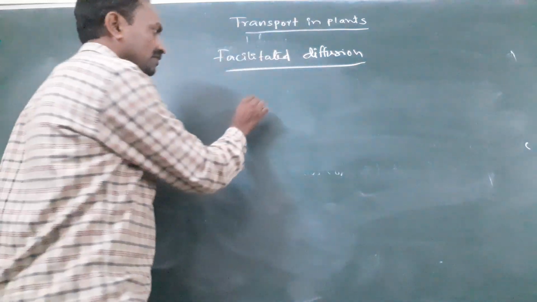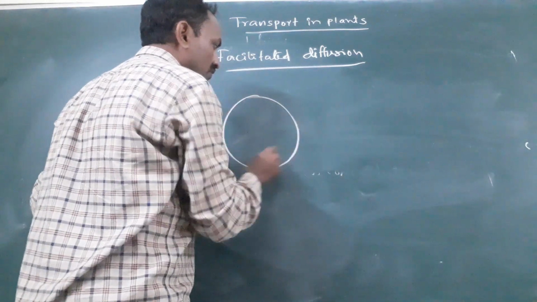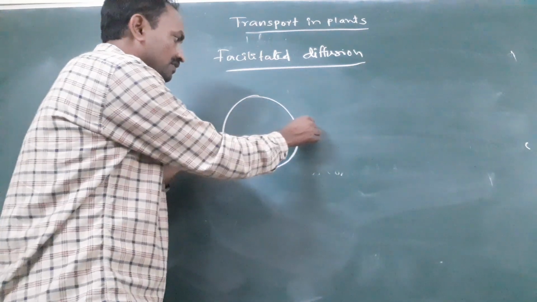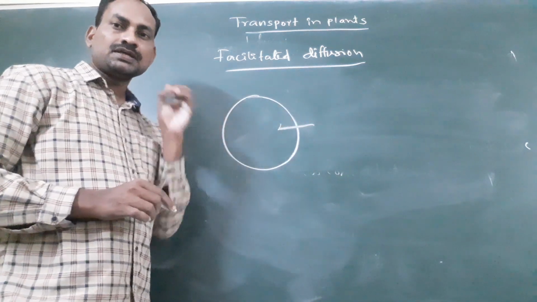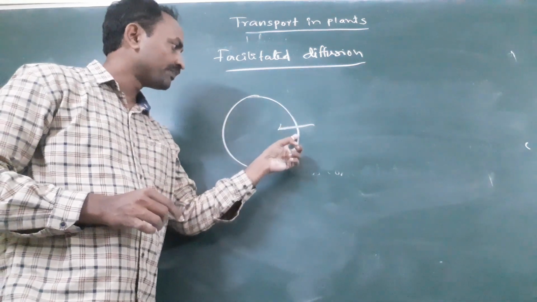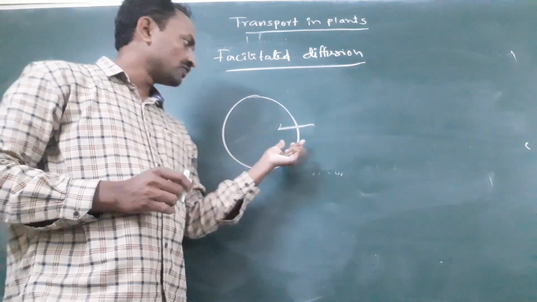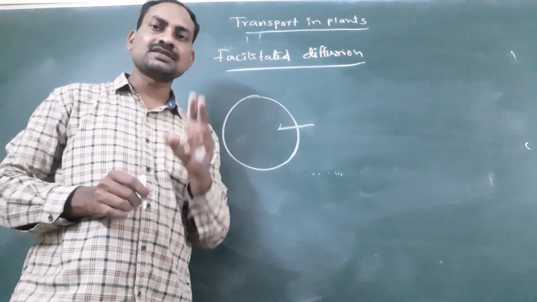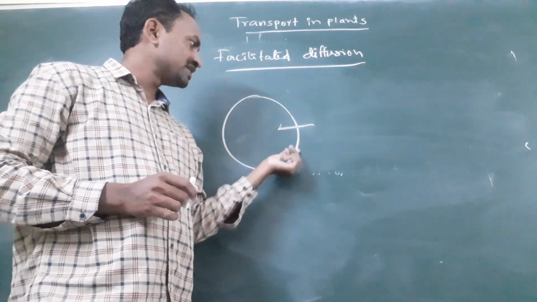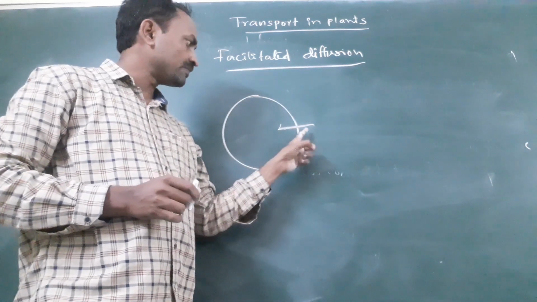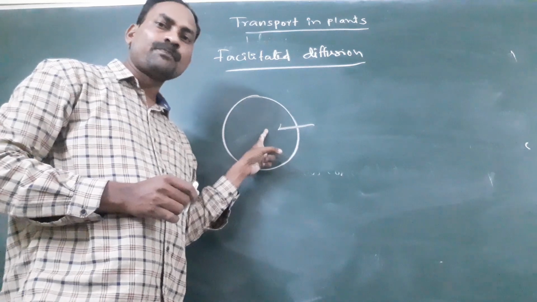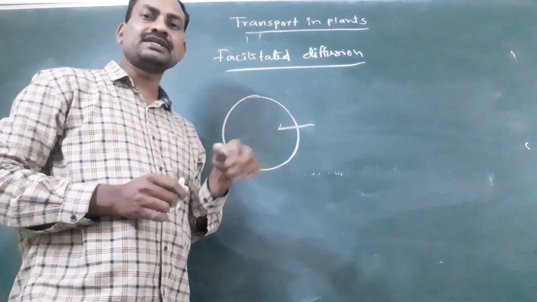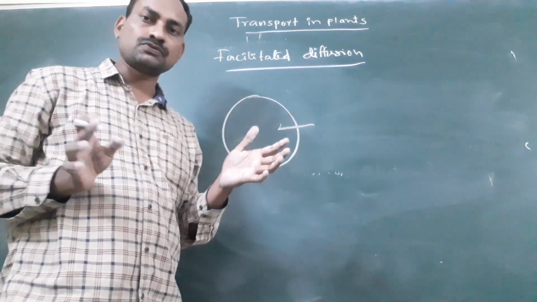So let's see, this is a cell. Any molecule which has to be transported inside the cell should dissolve in the membrane. We know very well, cell membrane contains two types of components. First one is proteins and second one is lipids. So lipids form a bilayer. Any molecule which has to be transported inside the cell has to be dissolved in the lipids. Then only it can be transferred, otherwise it cannot transport.